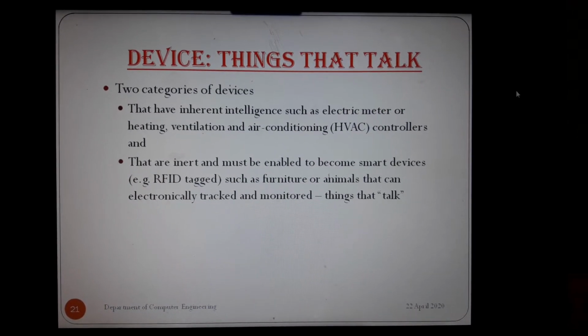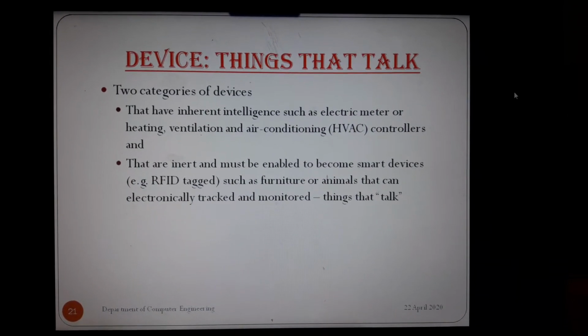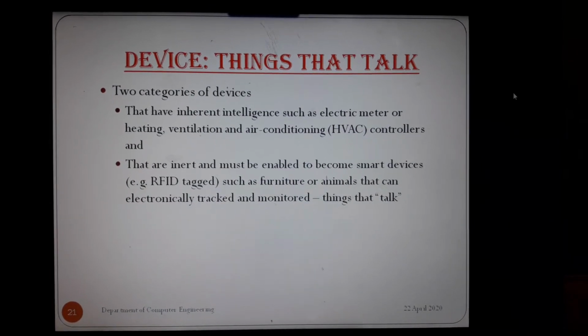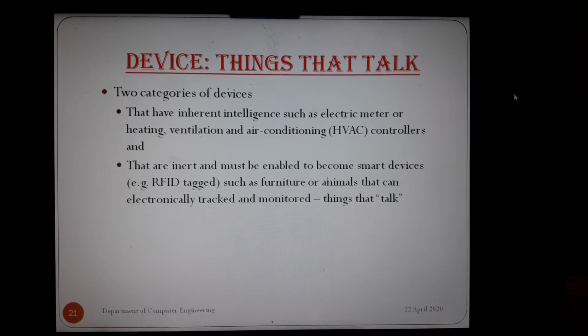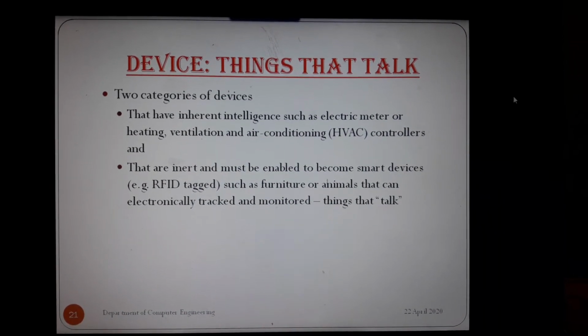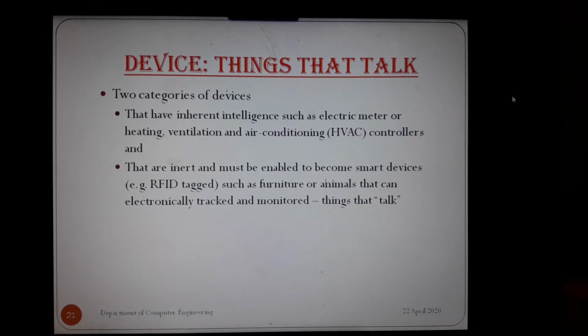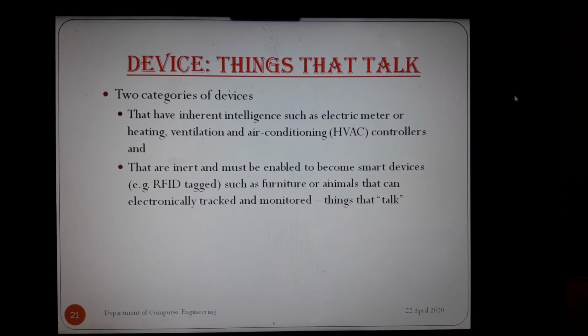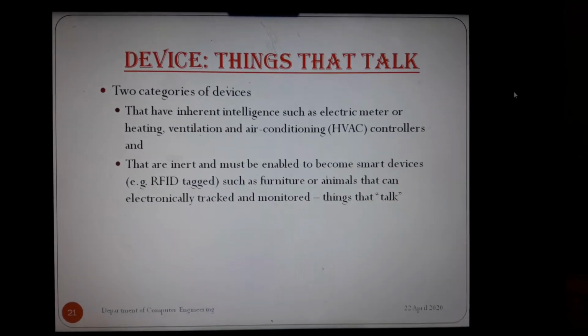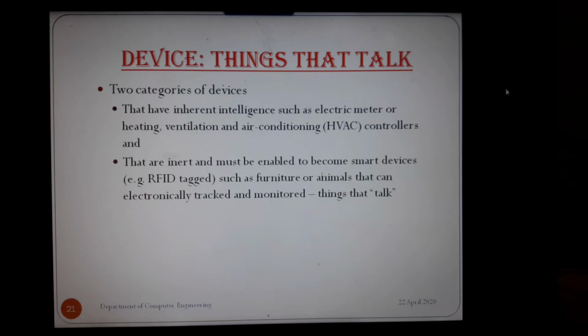Two categories of devices: those that have inherent intelligence, such as electric meters or heating, ventilation, and air conditioning controllers, and those that are inert and must be enabled to become smart devices. Example: RFID tag, such as on furniture or animals, that can electronically track and monitor. Things that talk.